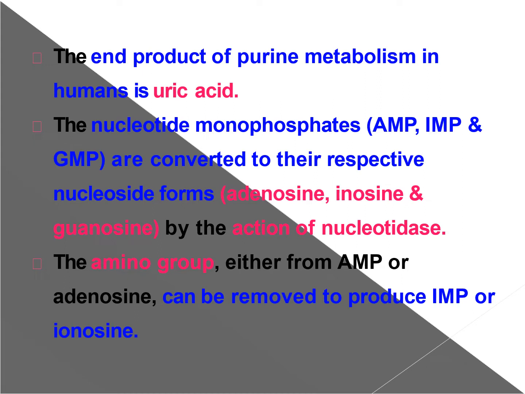The nucleotide monophosphates, adenosine monophosphate, inosine monophosphate, and GMP, are converted to their respective nucleoside forms, adenosine, inosine, and guanosine, by the nucleotidase enzyme. The amino group, either from AMP or adenosine, can be removed to produce inosine monophosphate or inosine.